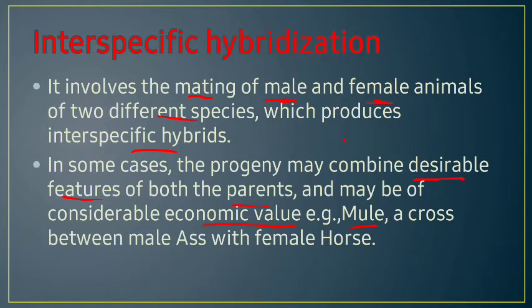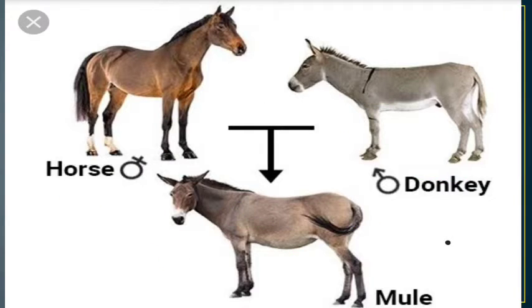Example, the mule. The mule is an animal produced between the male ass, that is the donkey, and the female horse. You can see in the diagram that this is the female horse, and this is the male donkey. Horse and donkey are two different species, right?